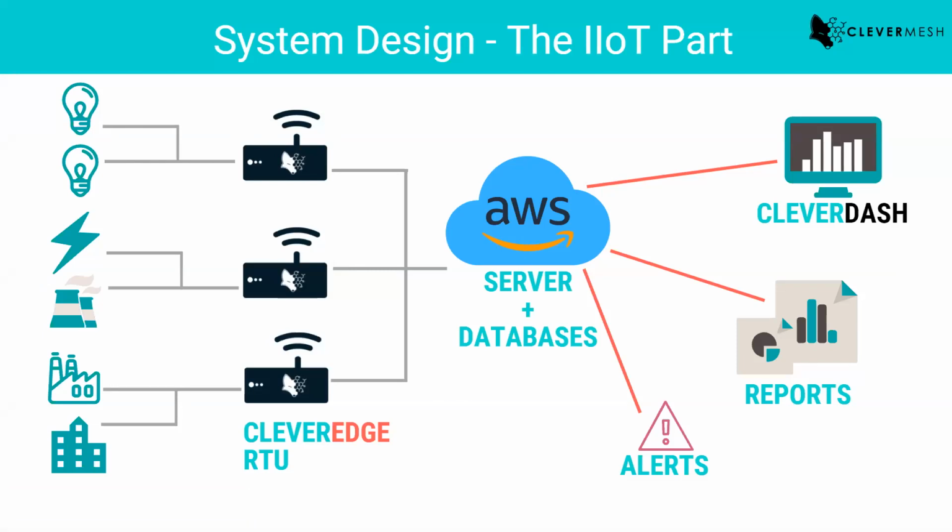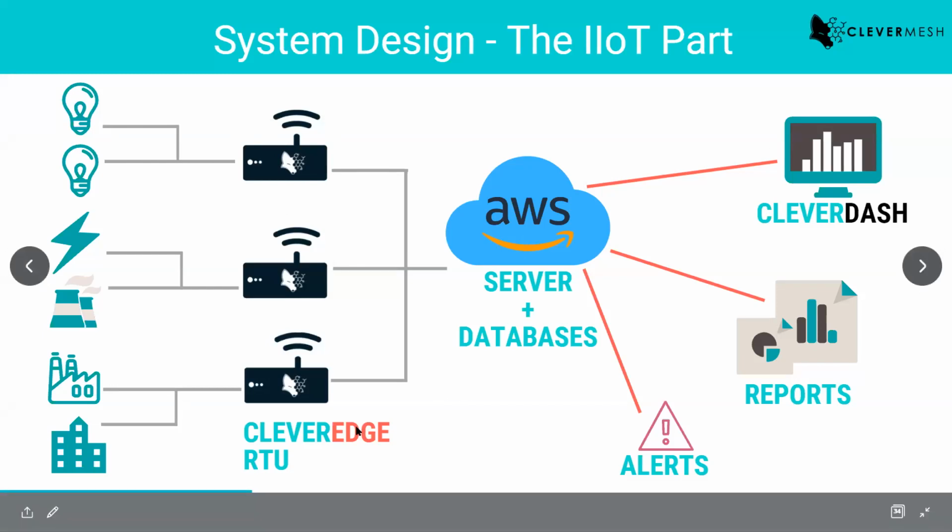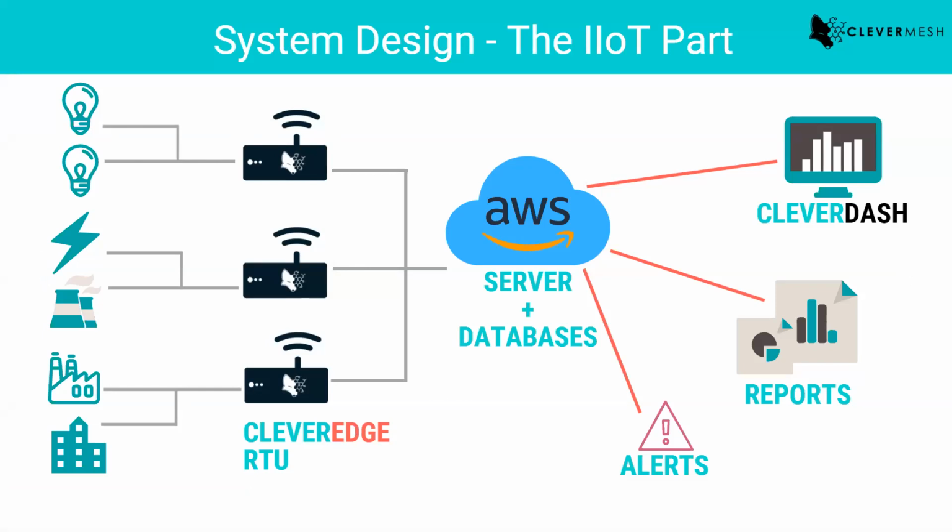So I hope you understand the whole premise here. This is what a typical industrial IoT solution looks like.